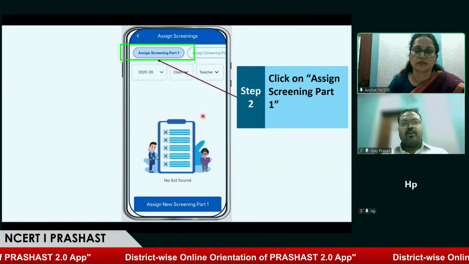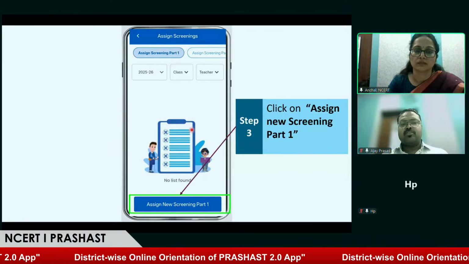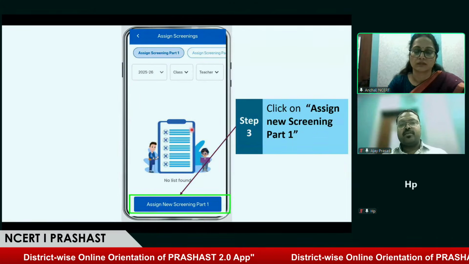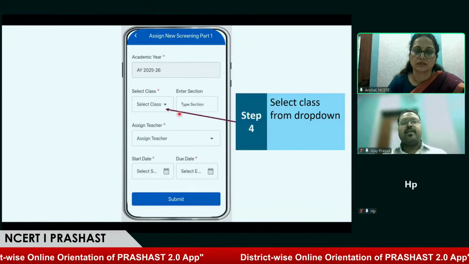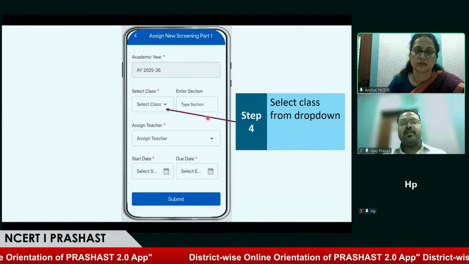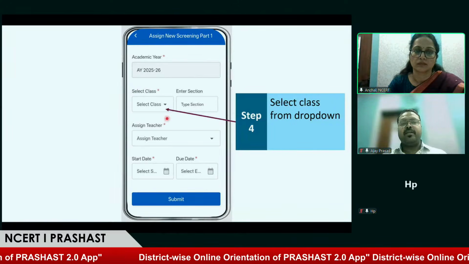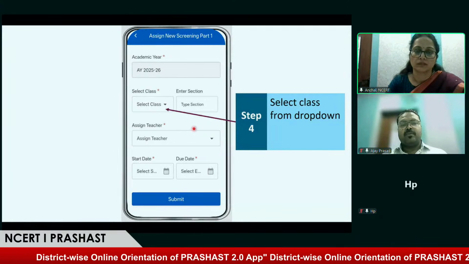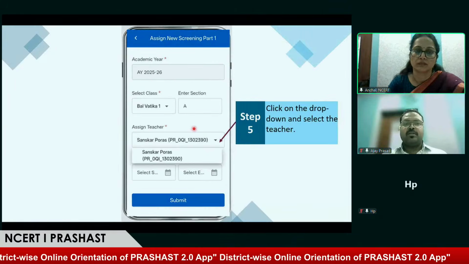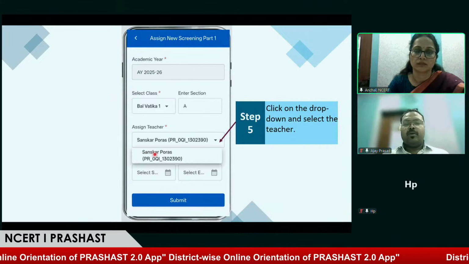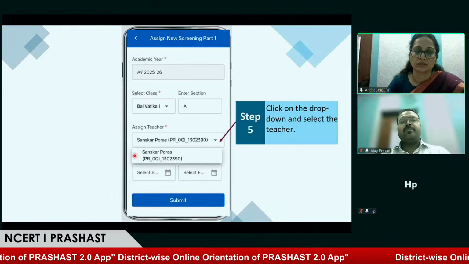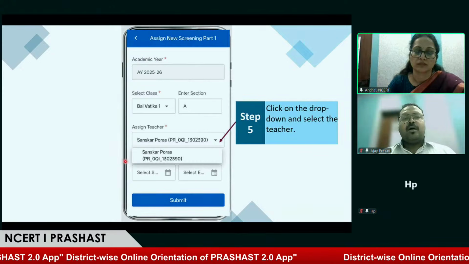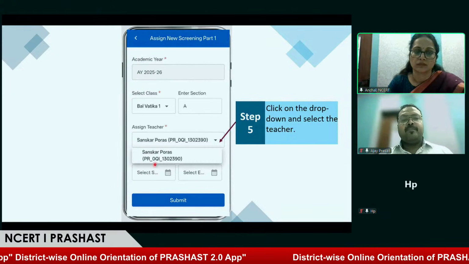After clicking on assign screening part 1, the next option would be to click on assign new screening part 1. After that, the head teacher will have to fill in details like the class they want to assign along with the section, and they have to select the name of the teacher from this assigned teacher drop down. The name would appear for all the teachers who have been approved by the head teacher. After that, the head teacher would be selecting the start date and end date.